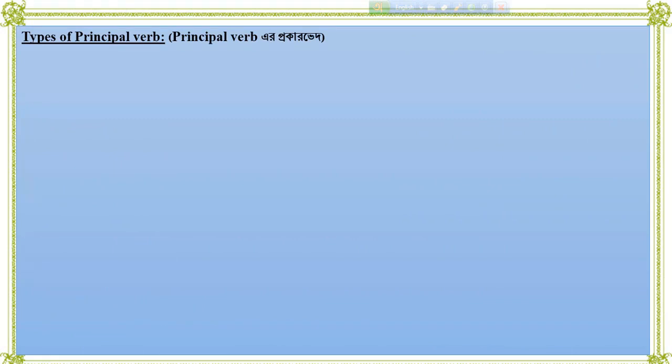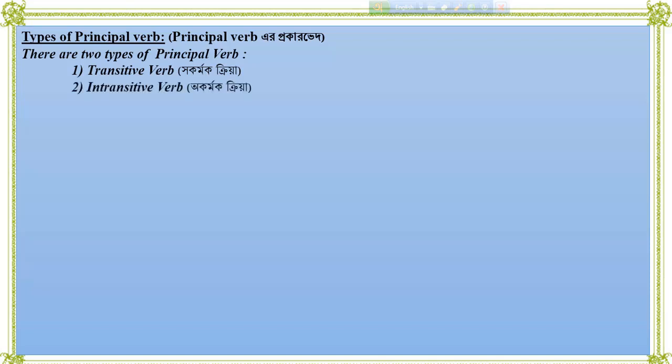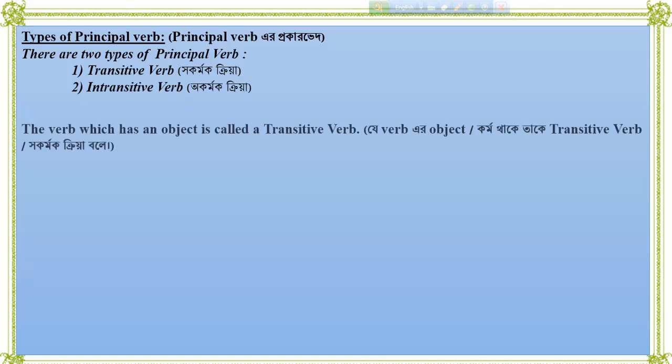Types of principal verb. Principal verb-এর প্রকারভেদ. There are two types of principal verb. The first one is transitive verb and the second one is intransitive verb. Transitive verb means সকর্মক ক্রিয়া and intransitive verb means অকর্মক ক্রিয়া.